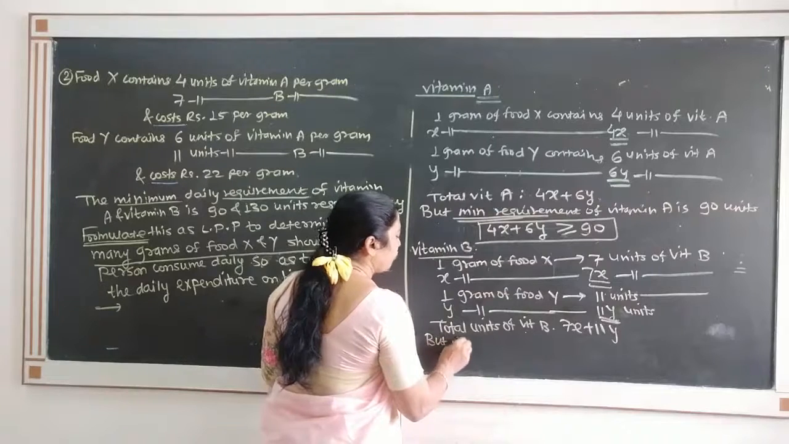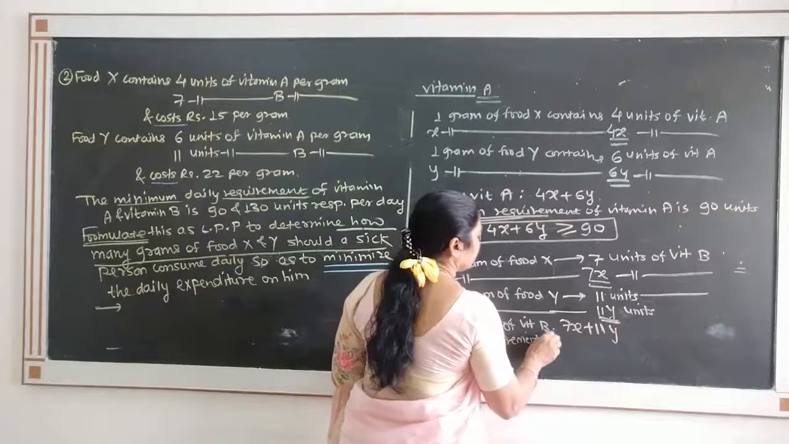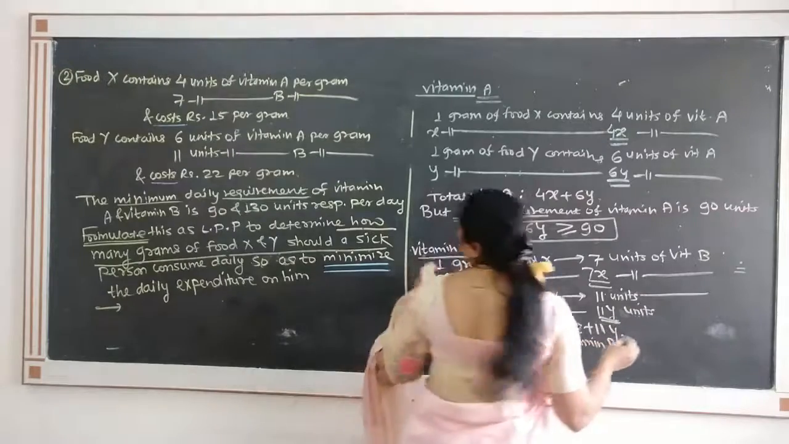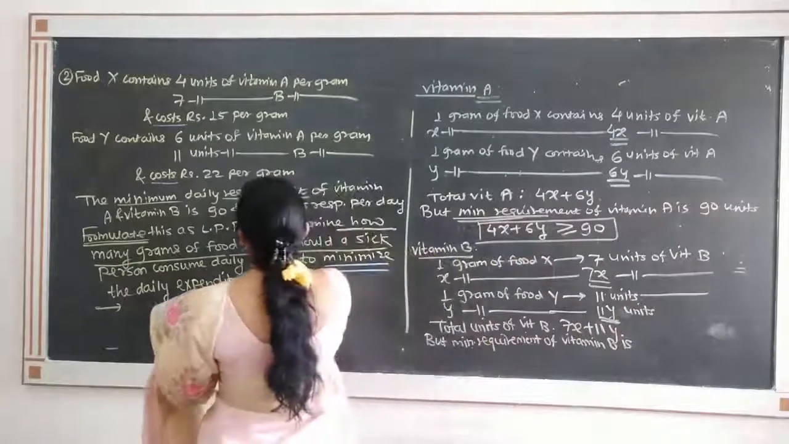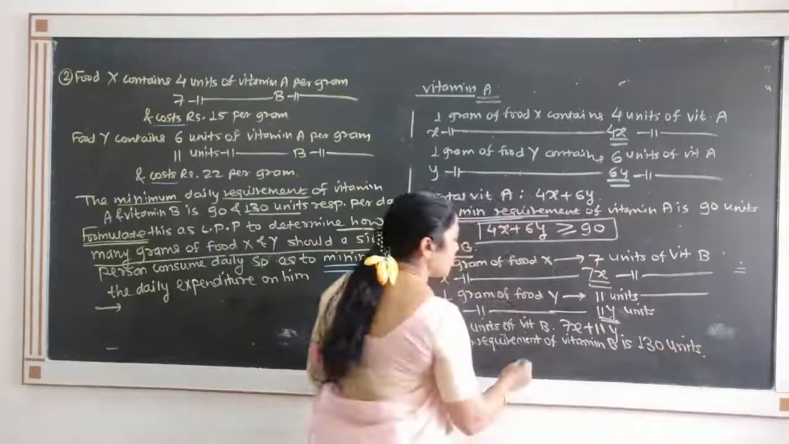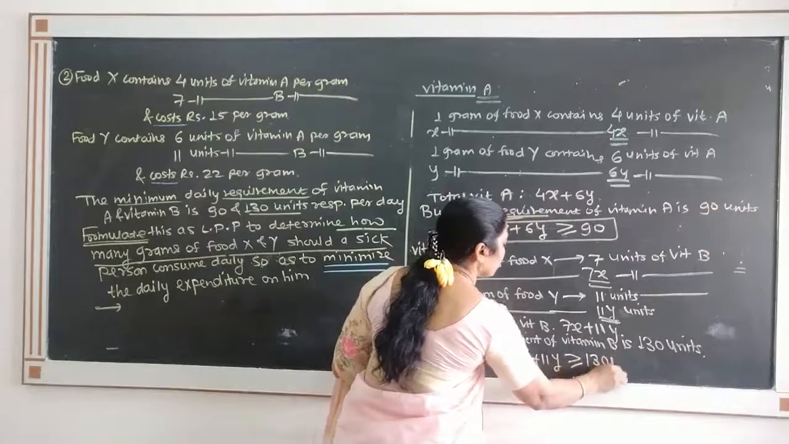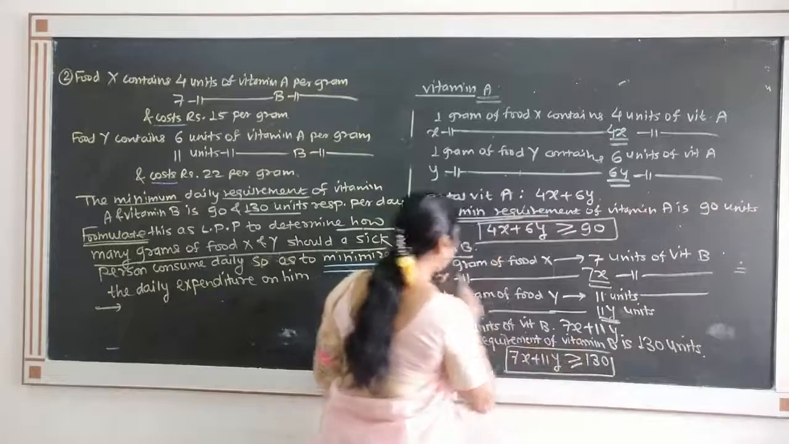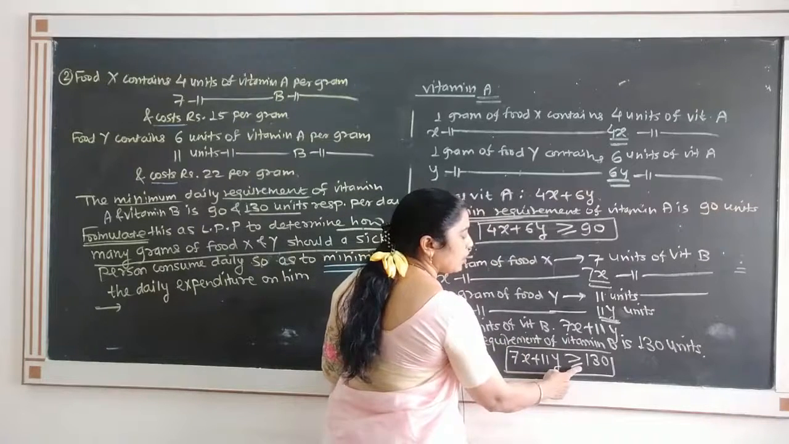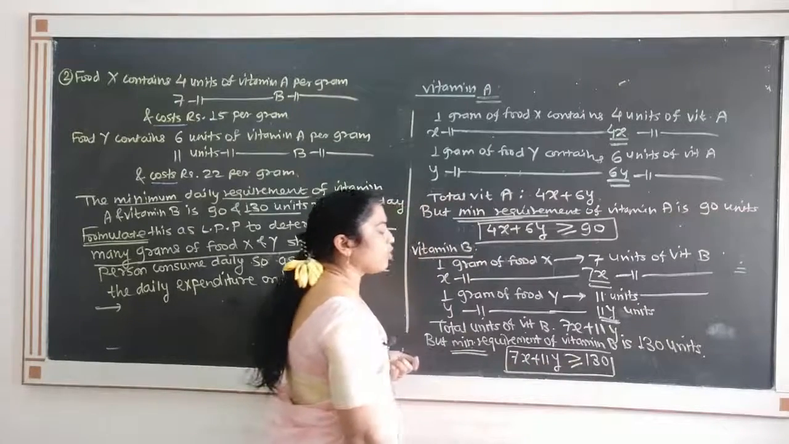But minimum requirement of vitamin B is 130 units. So what we get? 7x plus 11y should be greater than or equal to 130. This is constraint on vitamin B. Observe that because this is minimum requirement, we get the inequality which is greater than or equal to. So 7x plus 11y greater than or equal to 130.